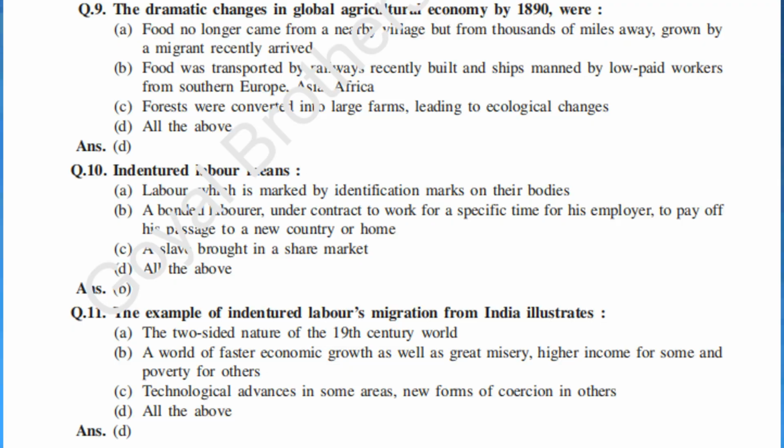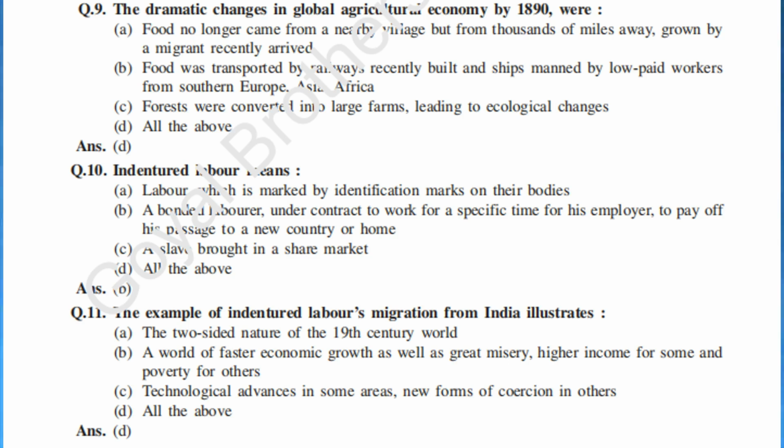Q.9. The dramatic changes in global agricultural economy by 1890 were A. Food no longer came from a nearby village but from thousands of miles away, grown by a migrant recently arrived. B. Food was transported by railways recently built and ships manned by low-paid workers from southern Europe, Asia, Africa. C. Forests were converted into large farms, leading to ecological changes. D. All the above. Ans. D.